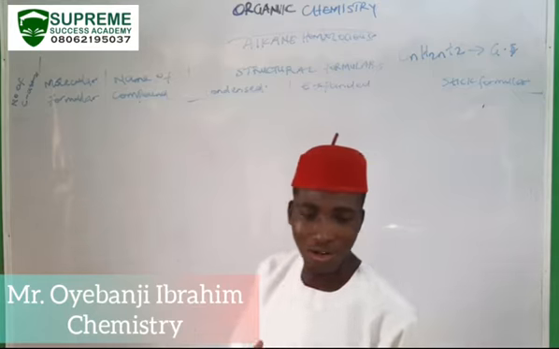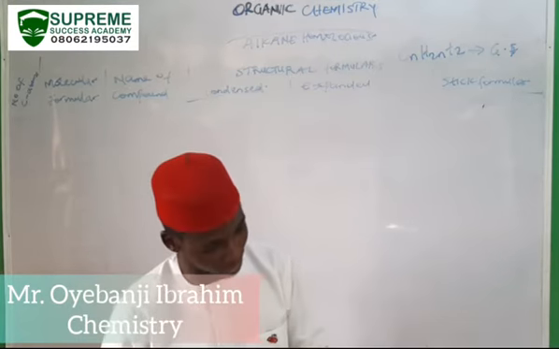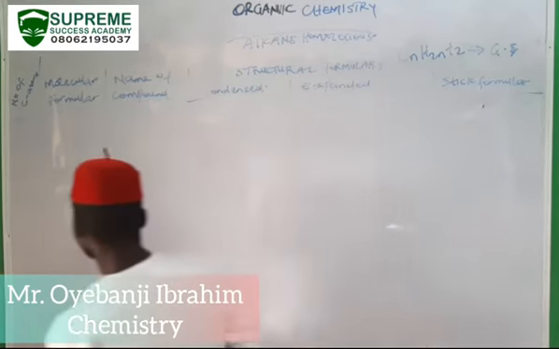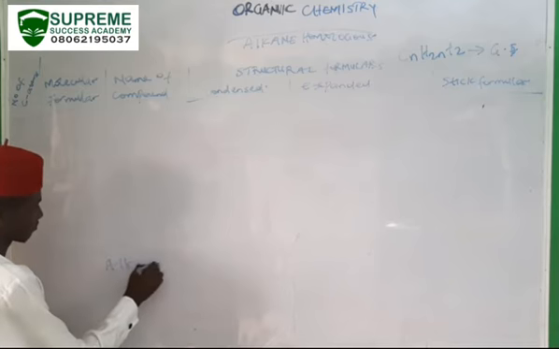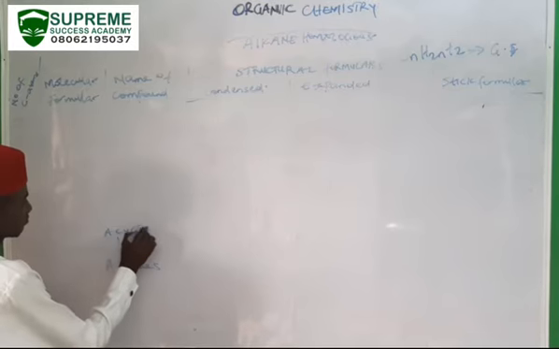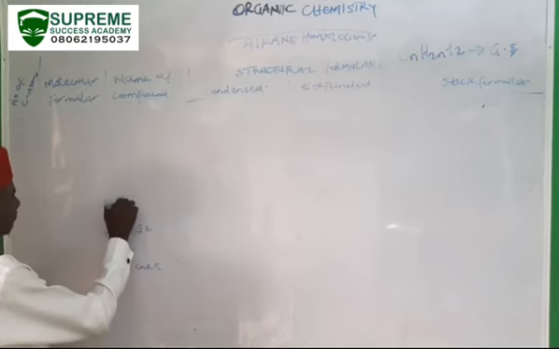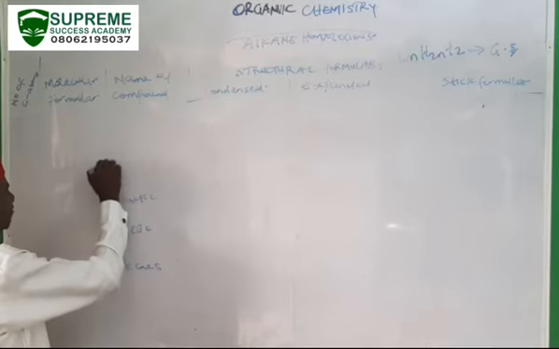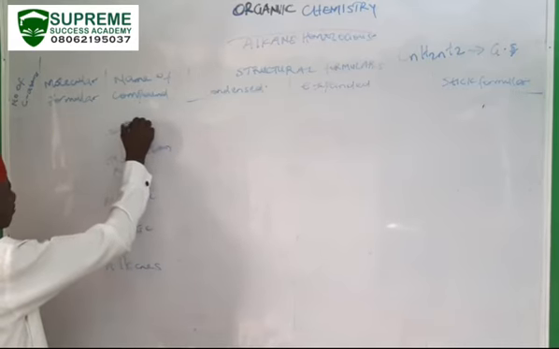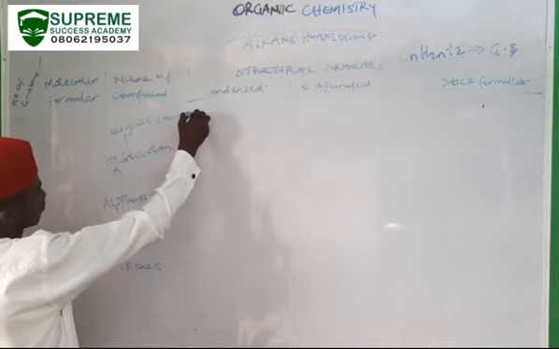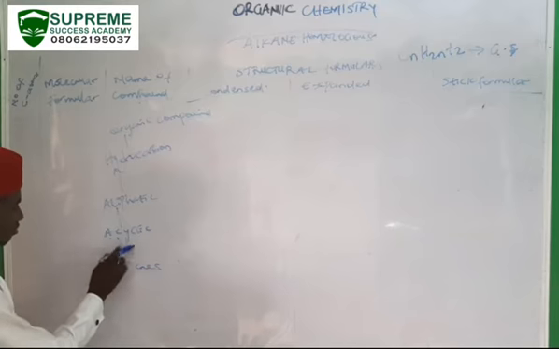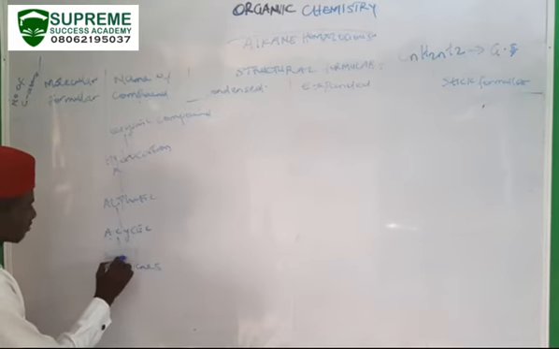In my previous lecture on Introduction to Organic Compounds, in the chart that I made, I illustrated that alkanes can be described as acyclic, aliphatic, hydrocarbon, organic compounds.